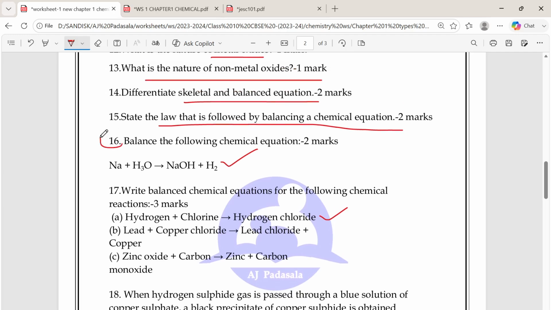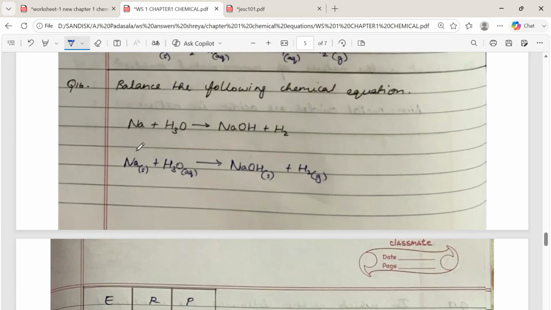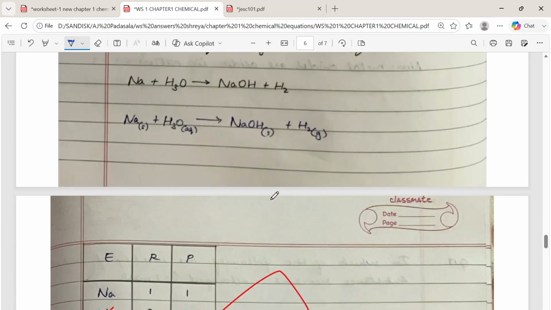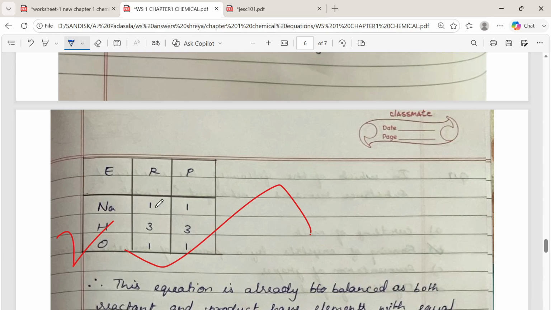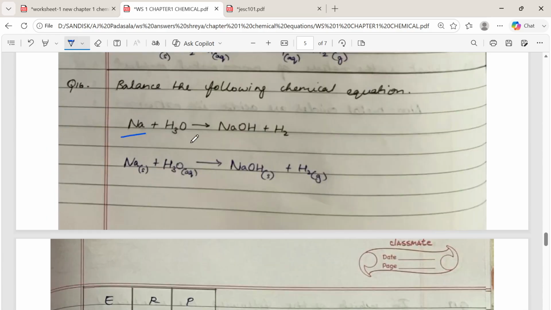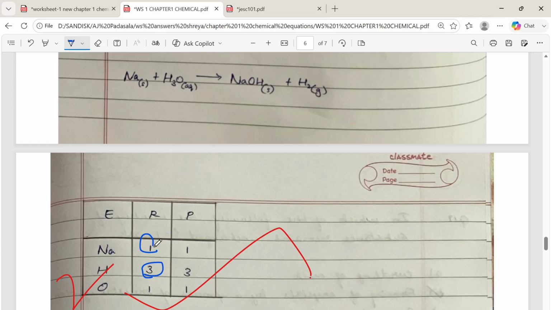So let us first see the 16th one. This is the equation given in the question. First you write sodium. How many do we have on the reactant side? 1. Then take hydrogen. Hydrogen on the reactant side we have 3. And oxygen on the reactant side we have 1.